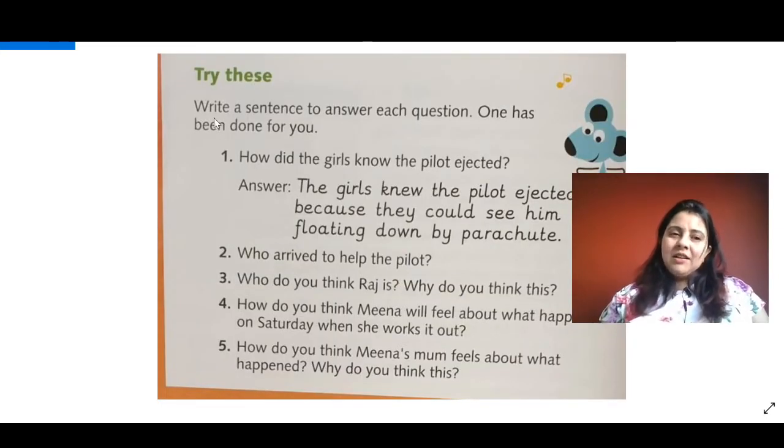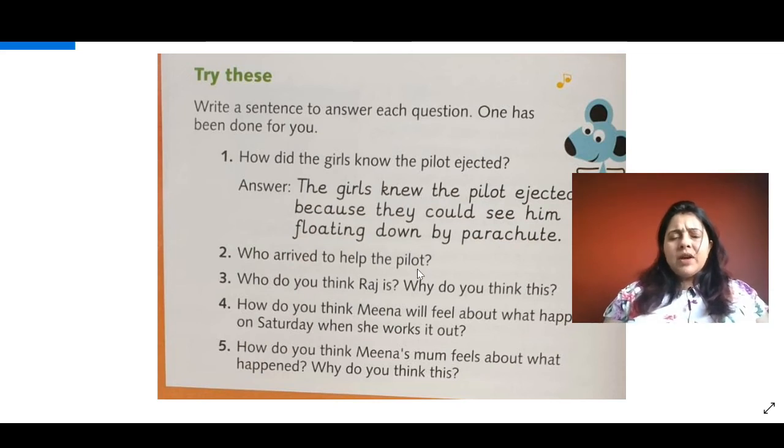Try these. Write a sentence to answer each question. How did the girls know the pilot ejected? The girls knew the pilot ejected because they could see him floating down by parachute, right? Okay. Children, when you're writing the answers, try to write a full answer. Try not to start your answers with "because," okay? See how it's been framed here in answer number 1.